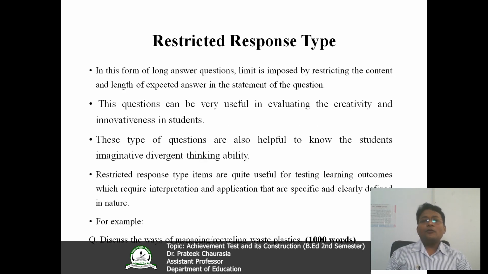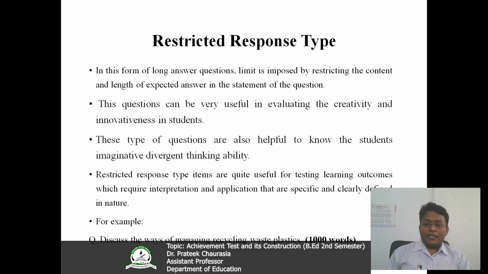Now coming to the restricted response type. In this form of long answer questions, a limit is imposed by restricting the content and length of the expected answer in the statement of the question. These questions can be very useful in evaluating the creativity and innovativeness in the students. These types of questions are also helpful to know the student's imaginative, divergent thinking ability.